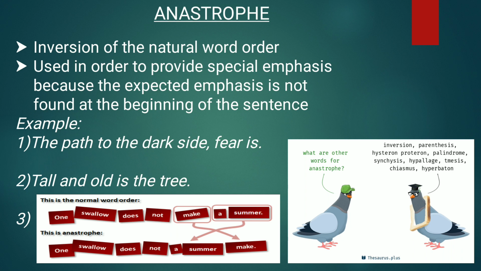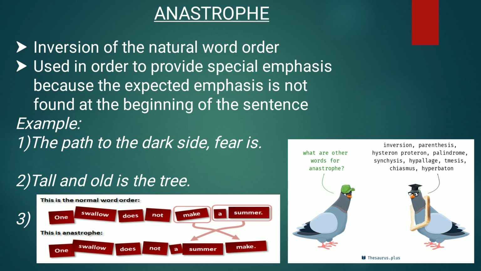Example, the path to the dark side fear is. Here, the particular writer wants to say the bad effect of fear. For that purpose, he wrote the line in the improper order. The path to the dark side fear is. Actual order will come, fear is the path to the dark side. Tall and old, the tree. Tall and old is the tree. To describe the size of the tree, the poet or the writer has used anastrophe in this line.